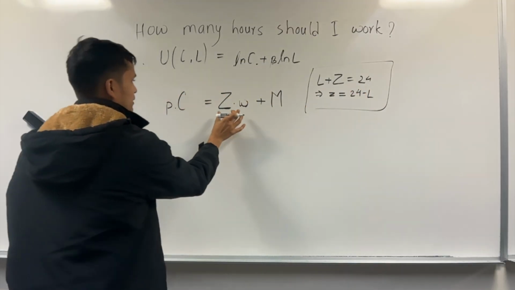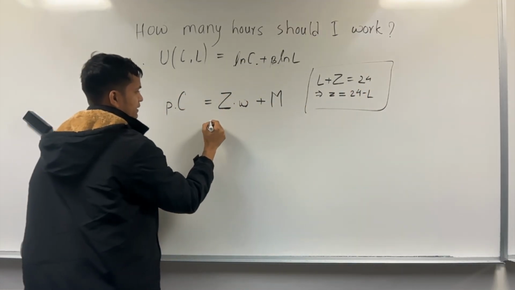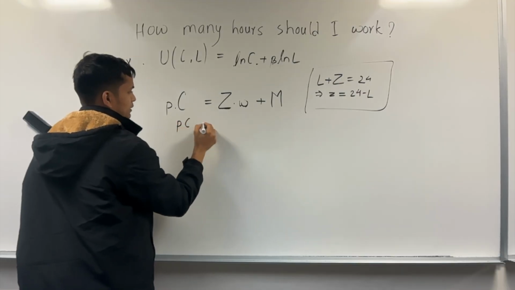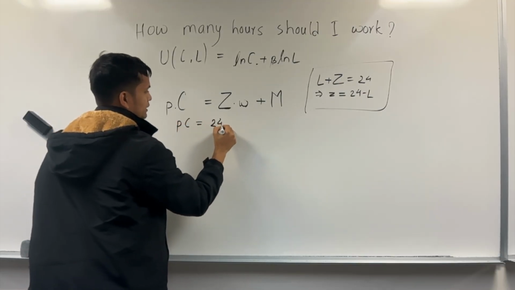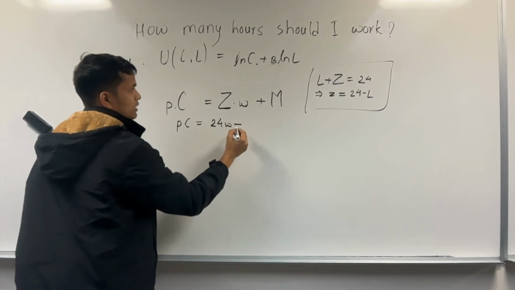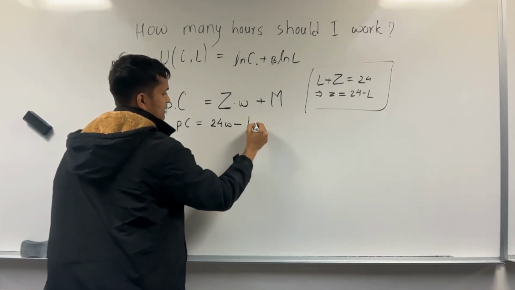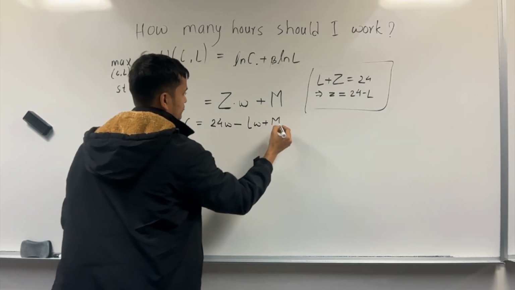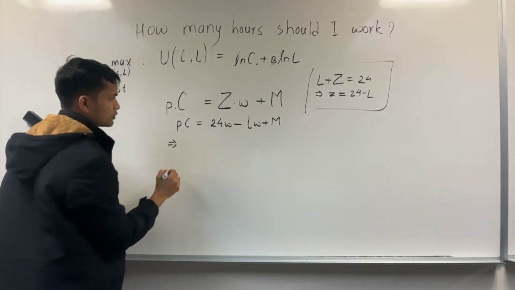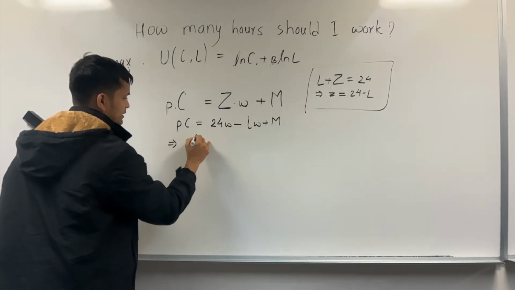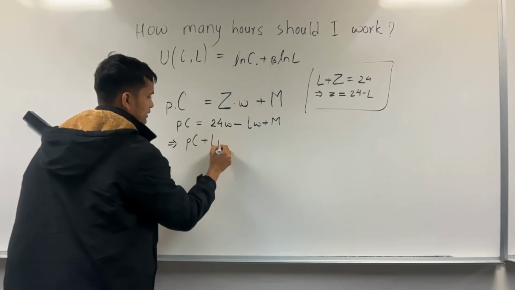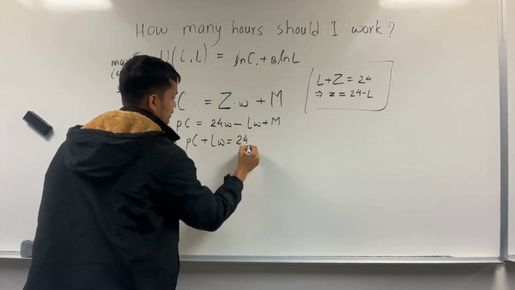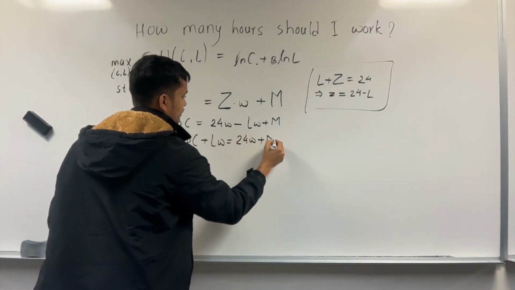From here we can substitute, saying that PC equals 24W minus LW plus M. Simplifying more, PC plus LW equals 24W plus M.